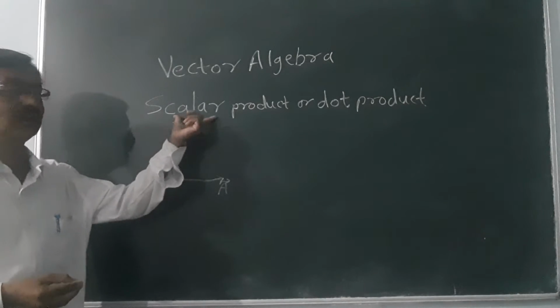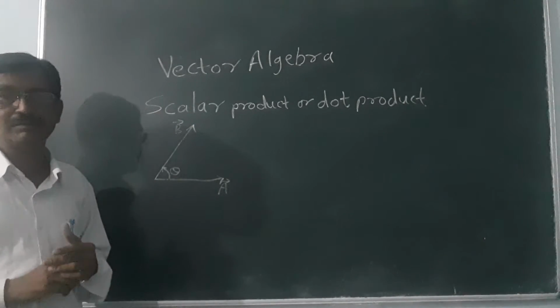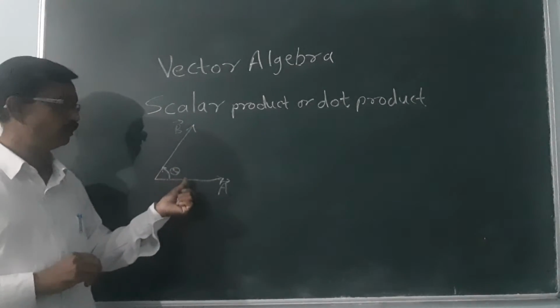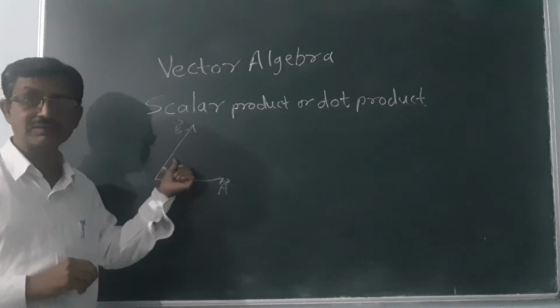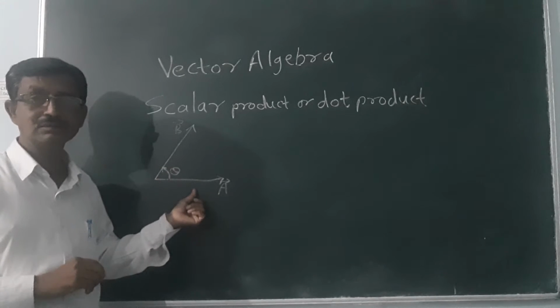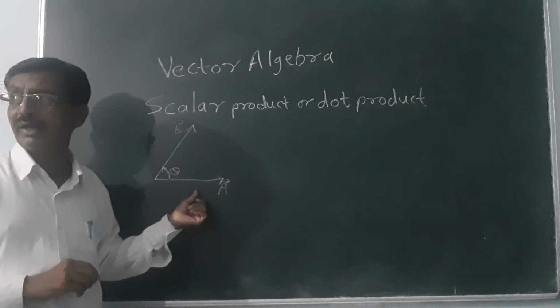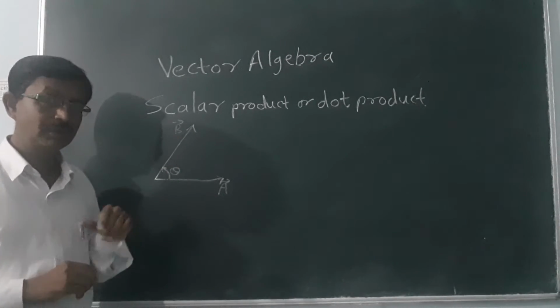So the scalar product is defined as the product of magnitude of two vectors and the cosine of the angle between them.